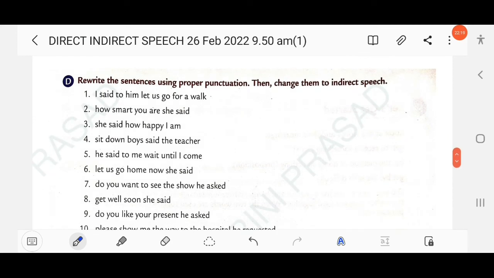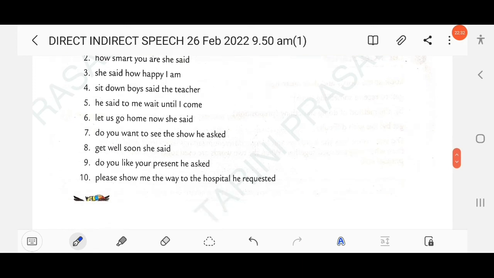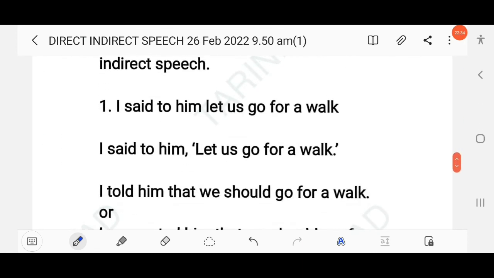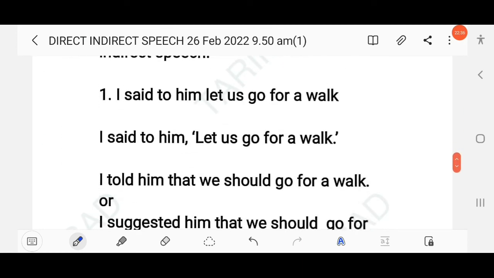Then next question here. Rewrite these sentences using proper punctuation, then change them into indirect speech. So you know all are written in direct, but you have to use punctuation marks. That means use of comma as well as inverted mark or question mark, right? So here, first, I said to him, let us go for a walk, right? So here you have to use comma, then inverted mark. I said to him, let's or let us go for a walk.